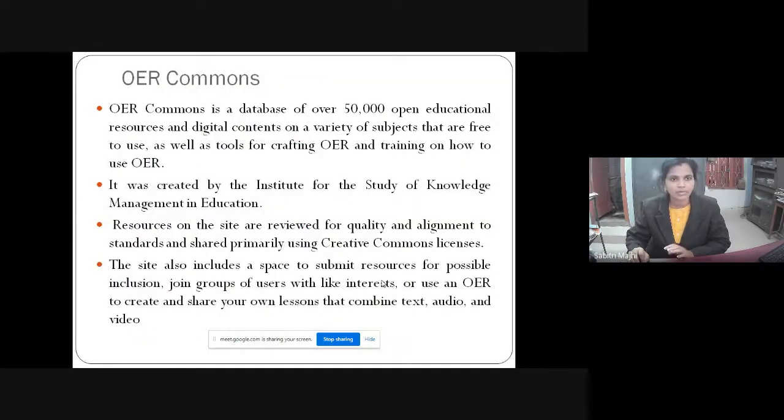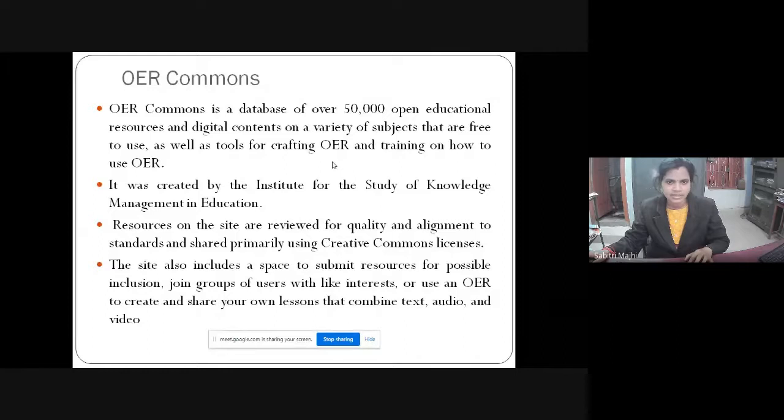Then OER Commons is a repository which is a database of over 50,000 open educational resources and digital content on a variety of subjects that are free to use, as well as tools for crafting OER and training on how to use OER.